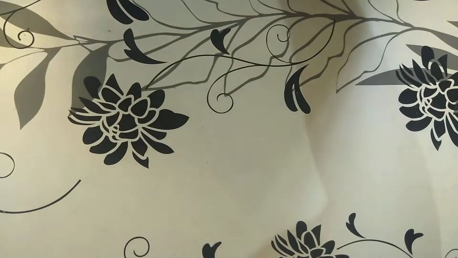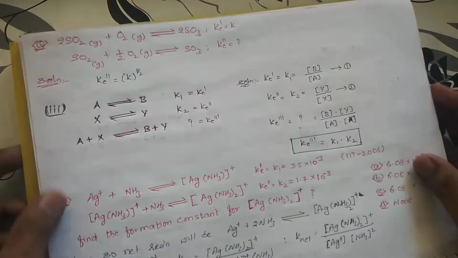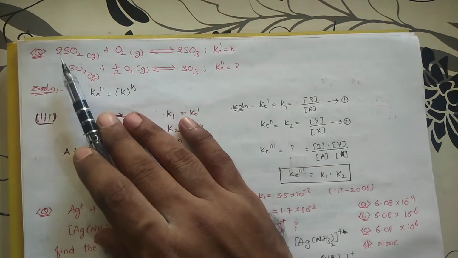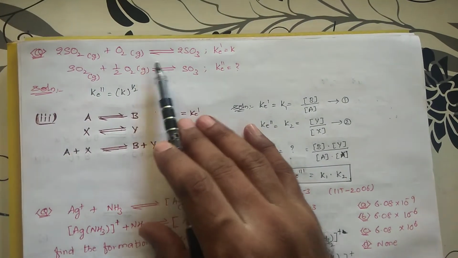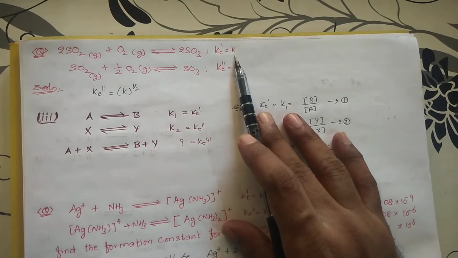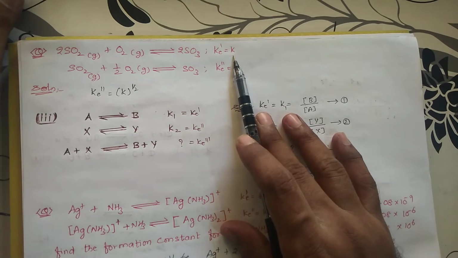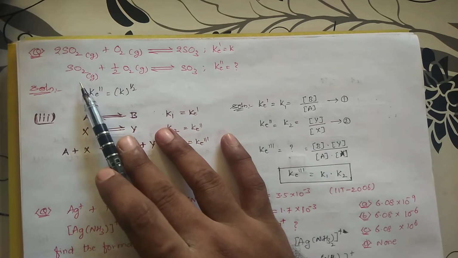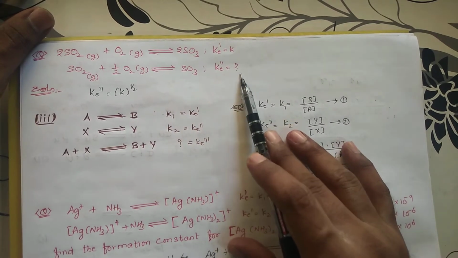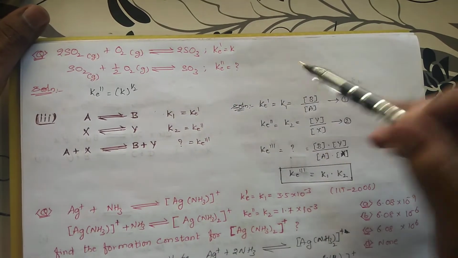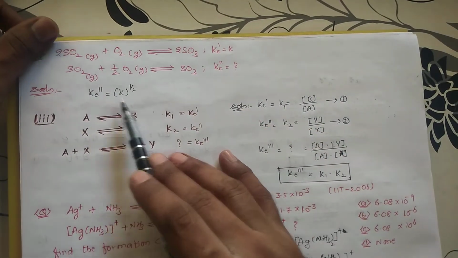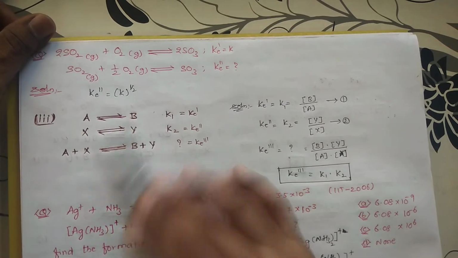Okay students, and one more question regarding this one only. 2SO2 plus O2 in gas state is getting converted into 2SO3. The equilibrium constant for this reaction has been represented with K. Next, in this equation, SO2 plus half O2 gives rise to SO3, Kc double prime. What is the equilibrium constant? The above problem, how you are doing it, do the same process for this also. Finally the answer will be Kc double prime equal to K whole power half.